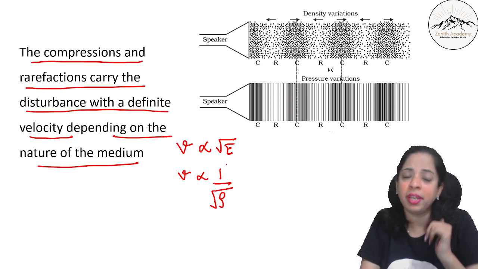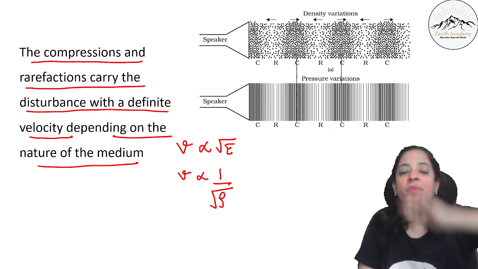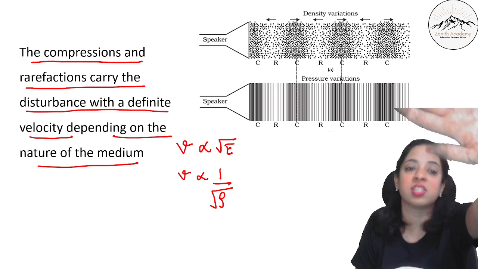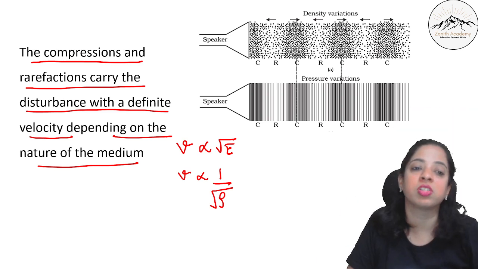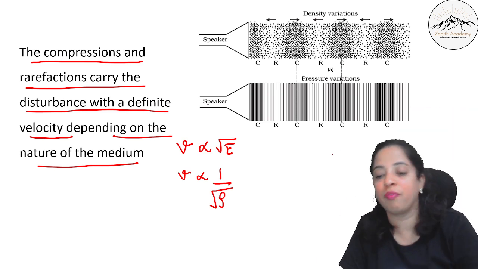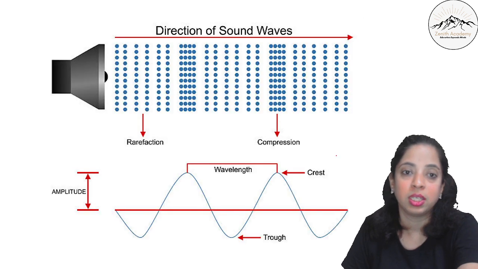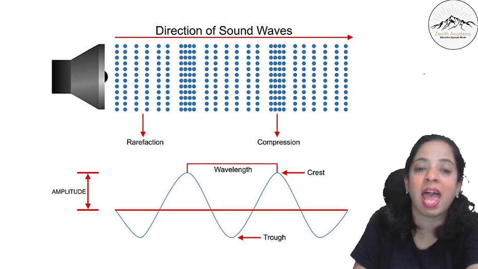The velocity depends on the medium, but what carries? The compressions and rarefactions carry this disturbance. So this is how sound waves actually travel.